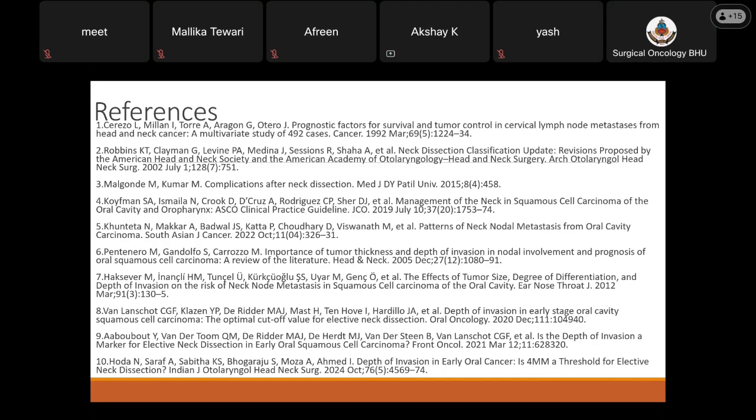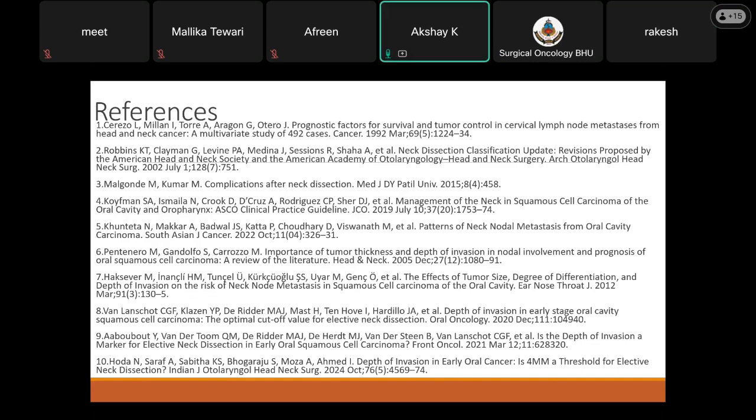You have talked more about the predictors of adjuvant therapy rather than the predictors of level of dissection or the extent of dissection. Residents, anybody want to ask? Third years? My question to Akshay is, is there any role of frozen section in determining extent of neck dissection or level of neck dissection?